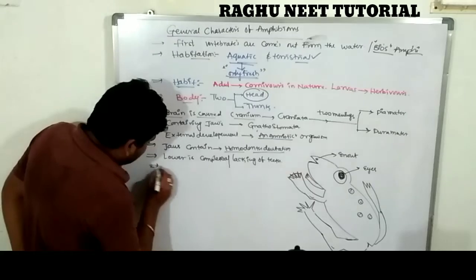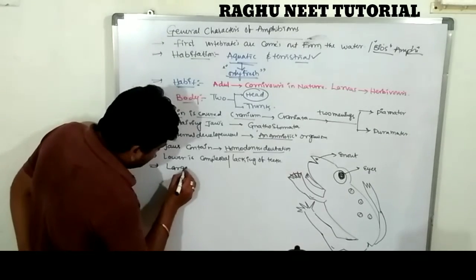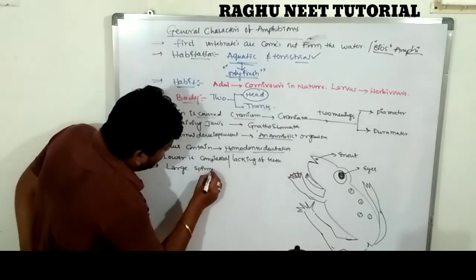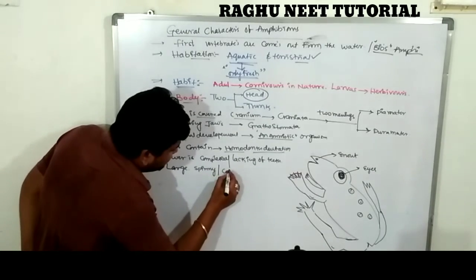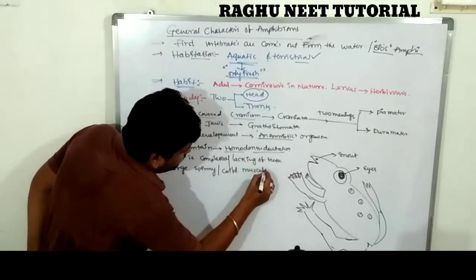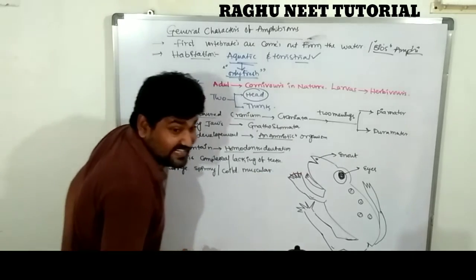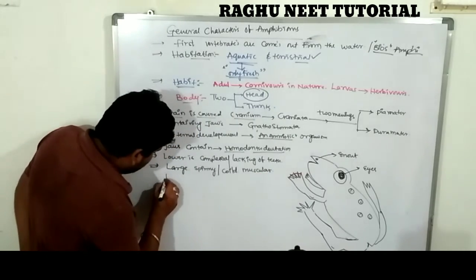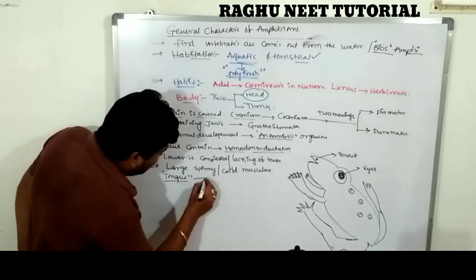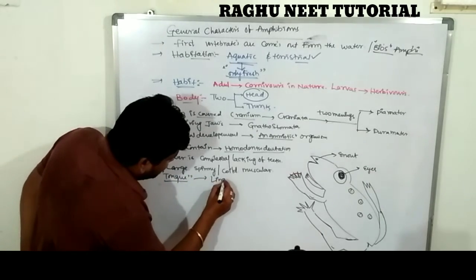In the buccal cavity, a large, spiny, coiled, muscular tongue is present. It is commonly known as the lingual.